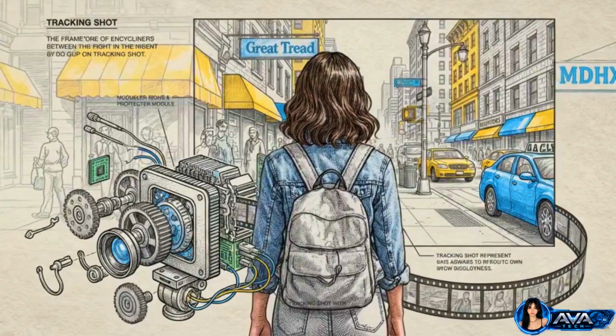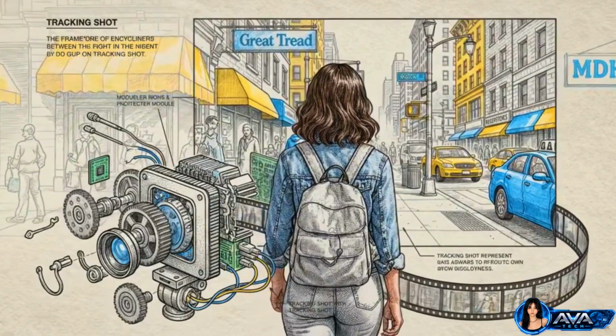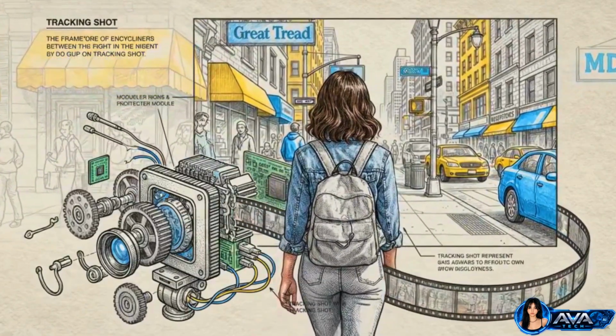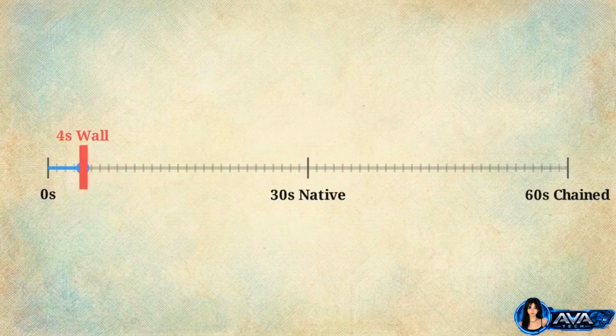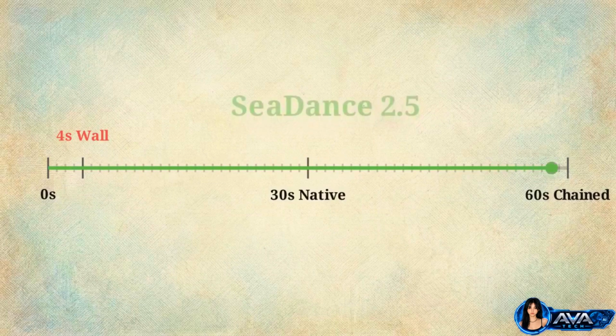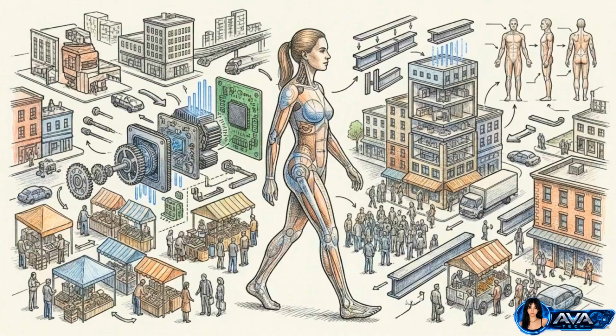impossible. But look at this footage from Seedance 2.5. This is a seamless, unbroken tracking shot that holds complete realism for a full minute. Which raises a pretty obvious question. How is this specific model ignoring the normal limits of AI generation to build a full, stable minute of reality?